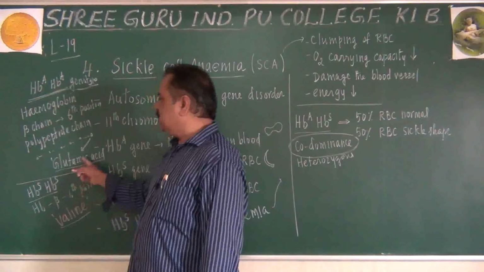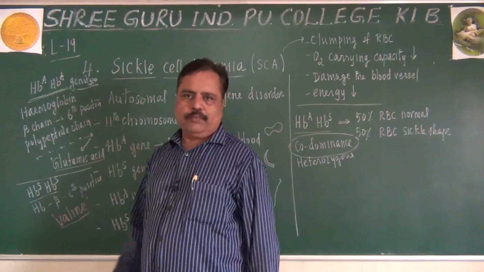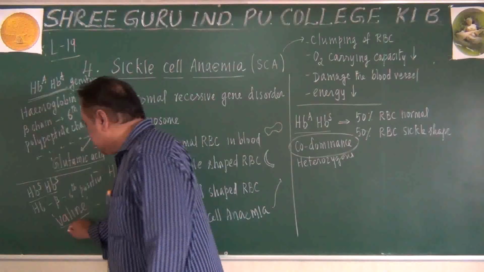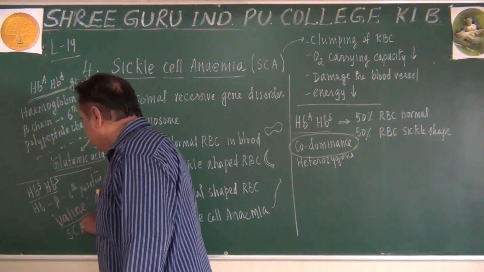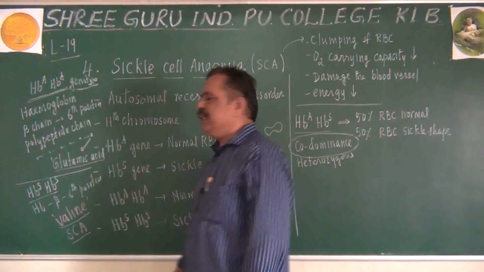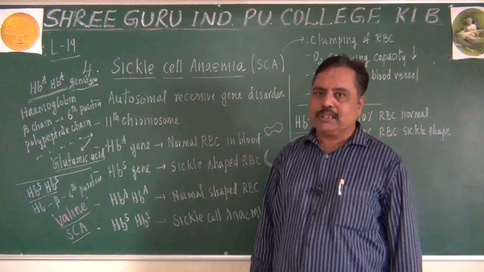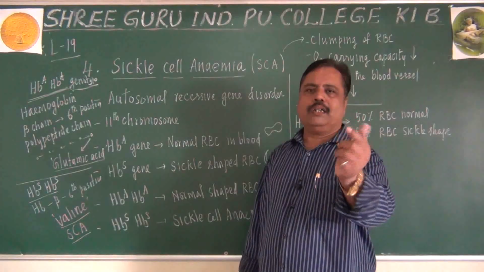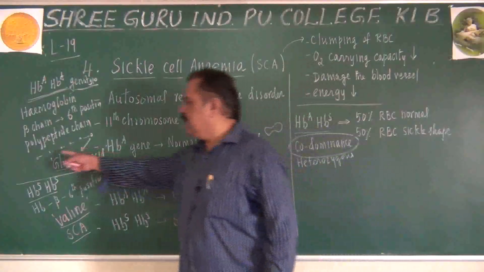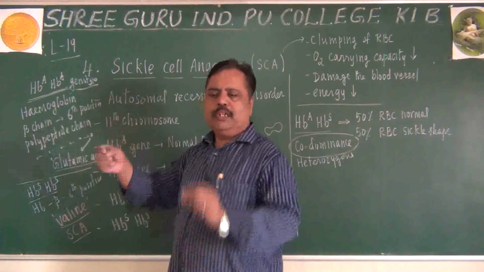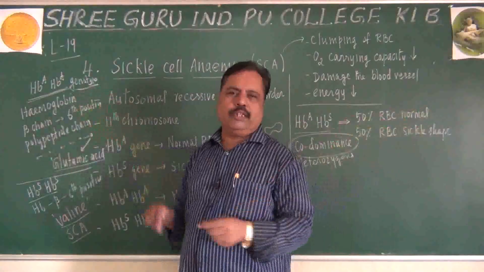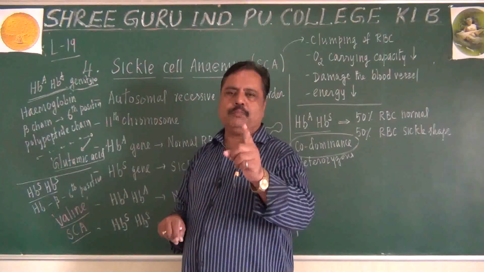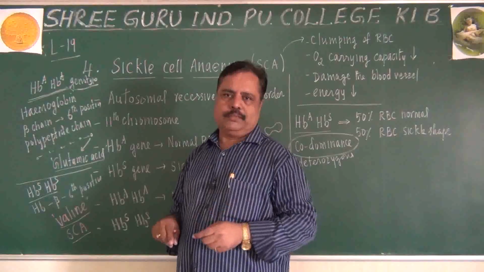If glutamic acid is present, it is normal. If valine is present, he will suffer due to sickle cell anemia. Do you understand my point? One amino acid gets altered, that's all. Remaining all amino acids are same, they are connected by peptide bond, everything is okay. Except for what? Sixth position.